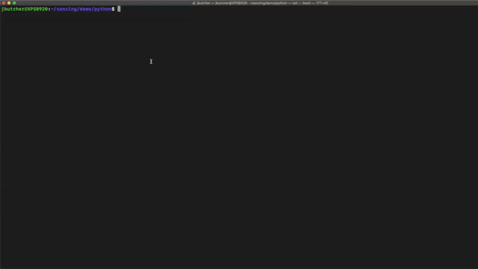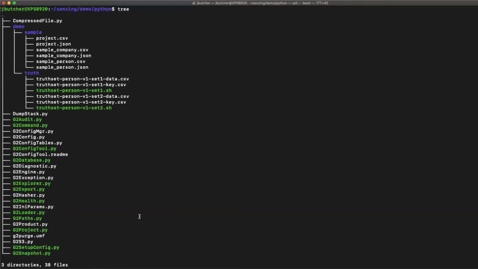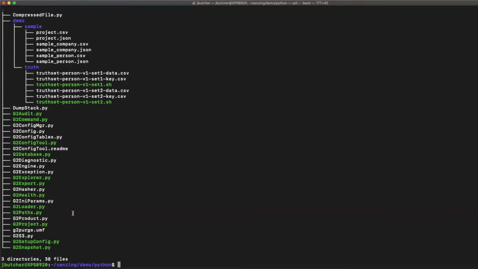In either case, a Python directory will be installed with the following directory tree. This directory contains all the Python scripts we ship with, including the EDA tools, the G2 Explorer, the G2 Snapshot and G2 Audit, as well as some demo files that you can practice with.